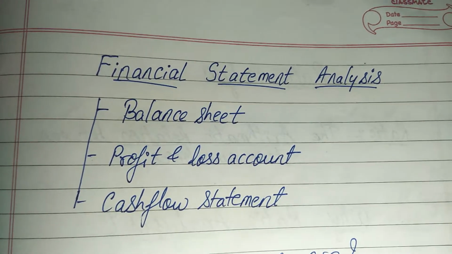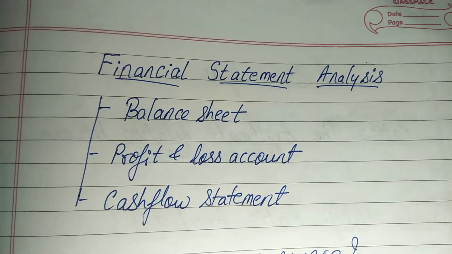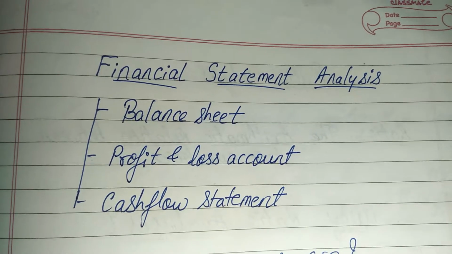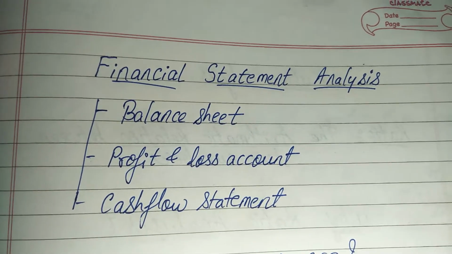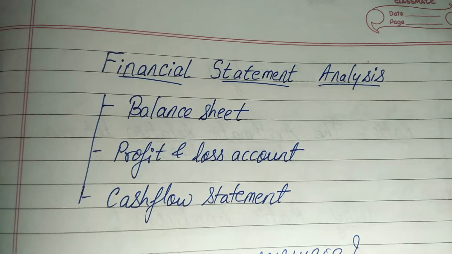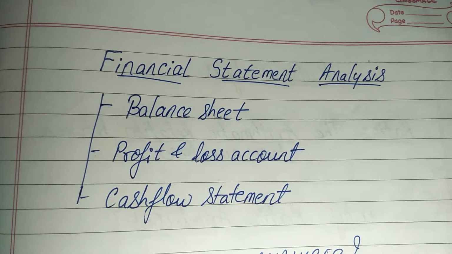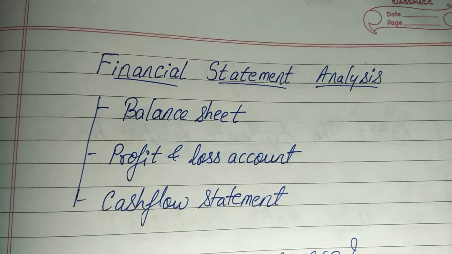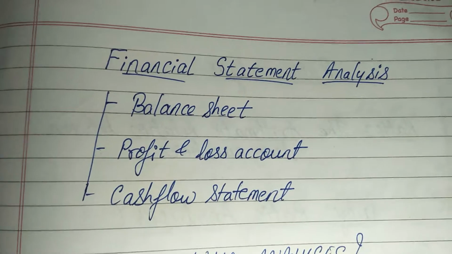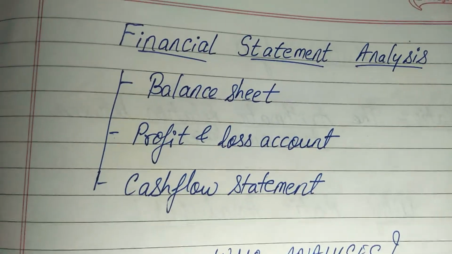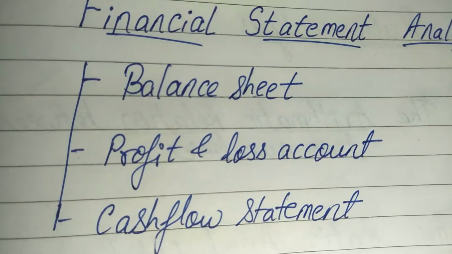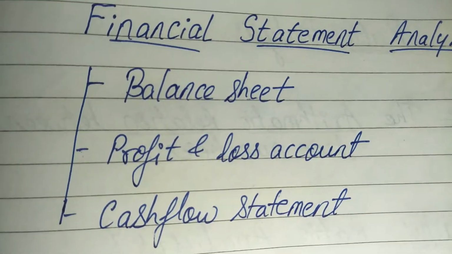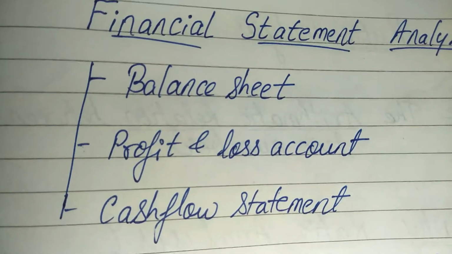Friends, when we say financial statement analysis, what exactly do we mean by it? The name itself tells us that it is nothing but analysis of financial statements of a company. So when we say that we are analyzing the financial statements, which all financial statements are we looking at? We are mainly concerned with these three financial statements. Number one is of course the balance sheet. Second is the profit and loss account, also called the income statement. And third is the cash flow statement.